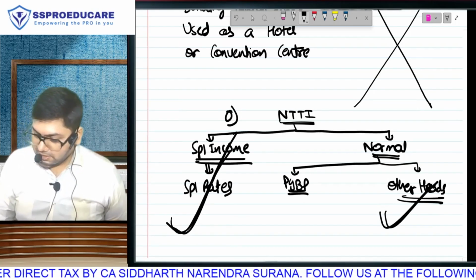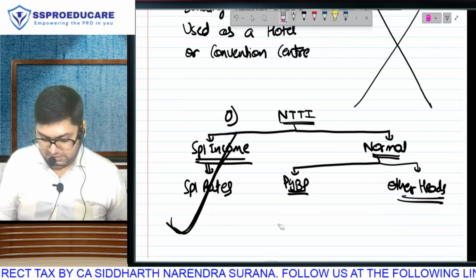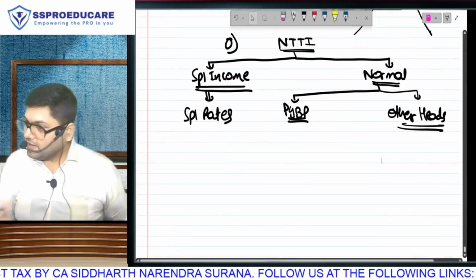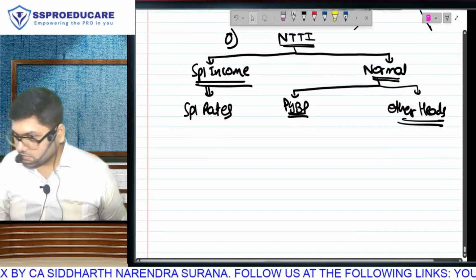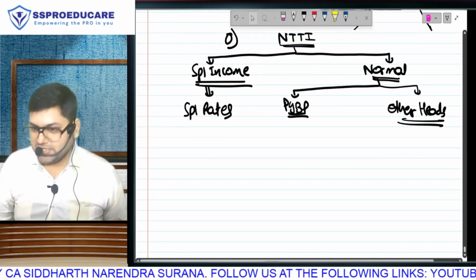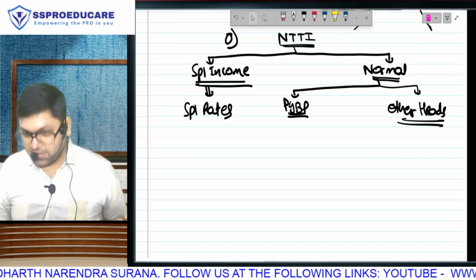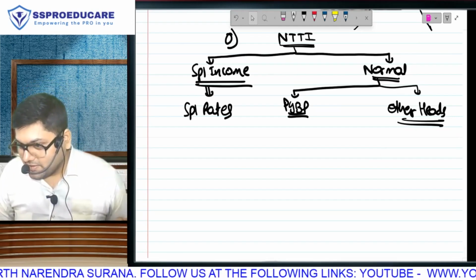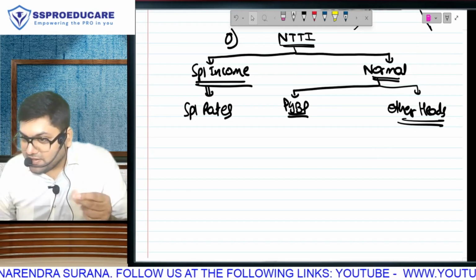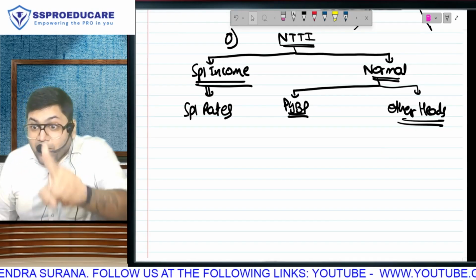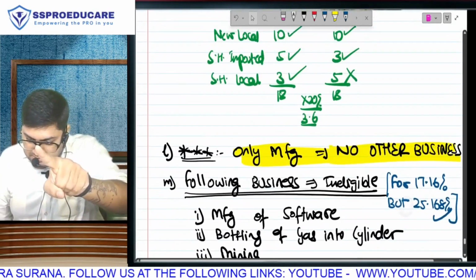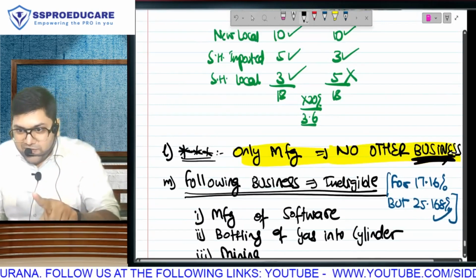Correct है? Supposedly our company has some spare funds, profits earned from manufacturing. So we may have purchased maybe 1 or 2 house properties as an investment. We are earning rent from it. That rental income is taxable under house property. So no, business, only manufacturing.